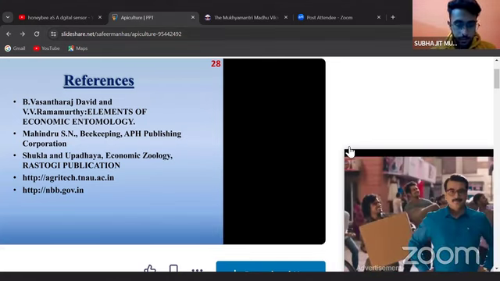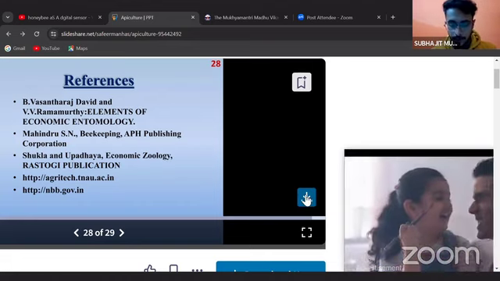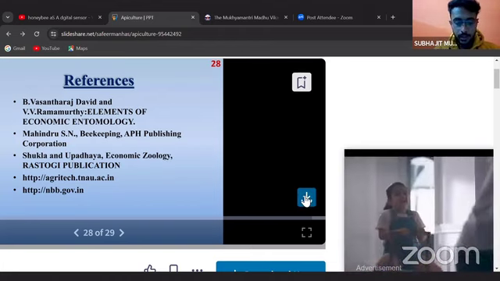So basically, the tools which are proven effective in modern beekeeping are the components which I have mentioned earlier.